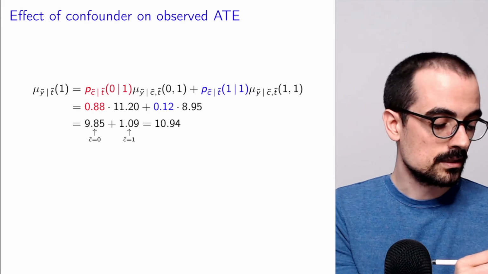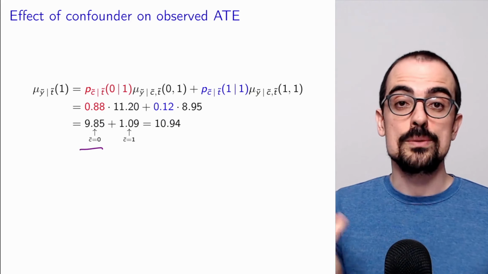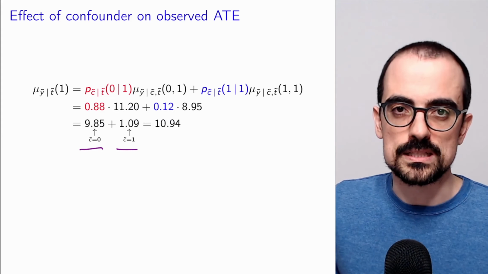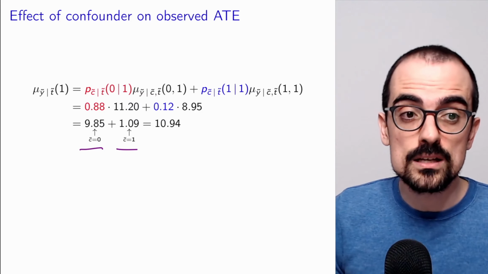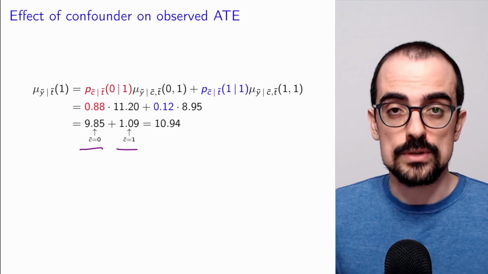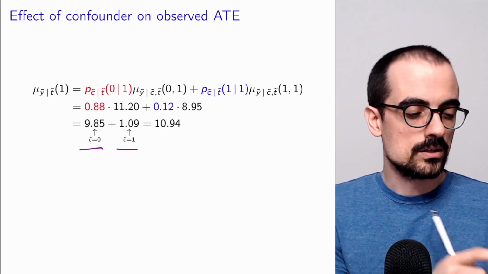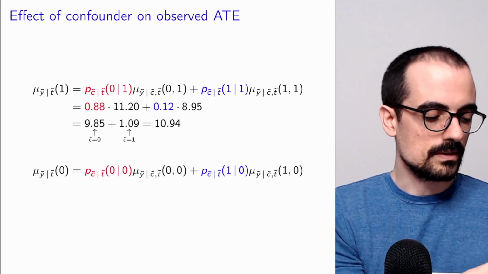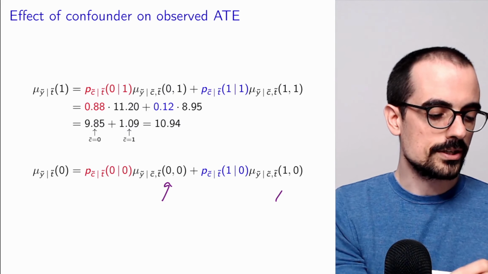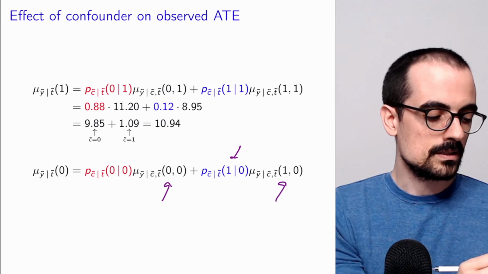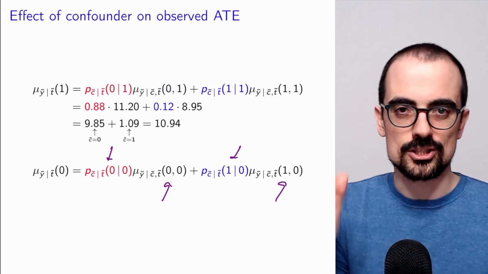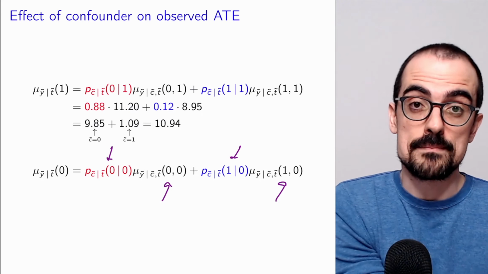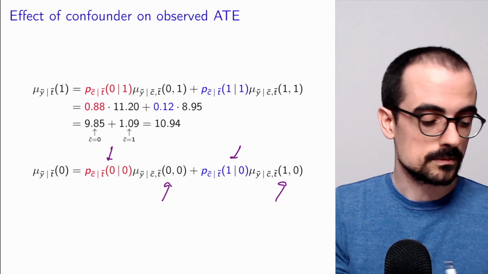We have separated this into the contribution from the students that had not previously failed and the contribution from the students that had previously failed. We're going to do exactly the same thing for the students that did not receive private classes. Again, we separate the conditional mean function into a conditional mean function where we're also conditioning on the confounder, and now we have to sum all those possible values of the conditional mean function given the confounder and the treatment, weighted by the conditional PMF of the confounder given the treatment.